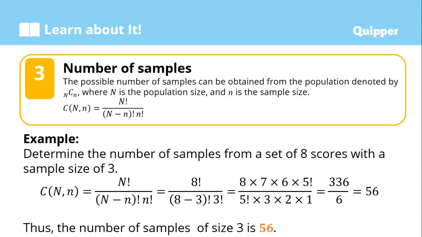So, the formula is N factorial over N minus n factorial times n factorial. So, big N is 8, so 8 factorial over N is 8, n is 3. So, 8 minus 3 factorial, then n is 3 factorial, equals. As I said earlier, this 8 factorial goes down to 1. So, 8 times 7 times 6 times 5 times 4 times 3 times 2 times 1. In this case, we could stop at 5 factorial to match the denominator, but you can also go down to 1. Then after that, cancel the matching terms.